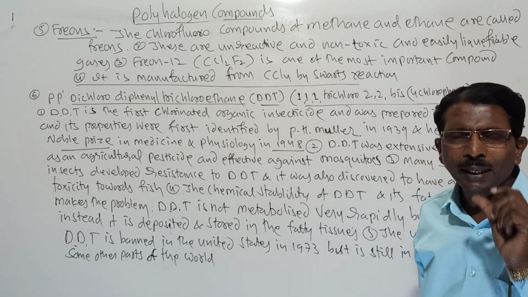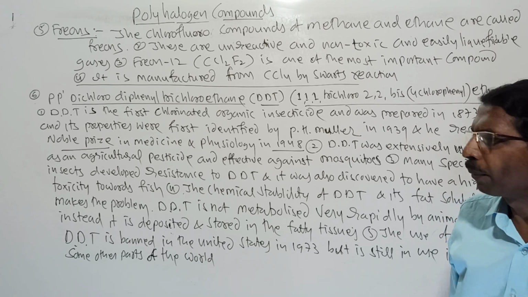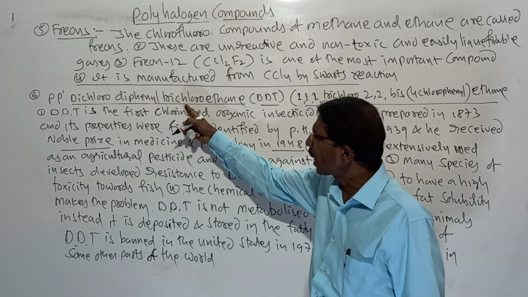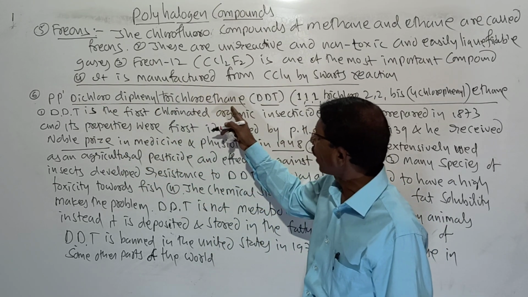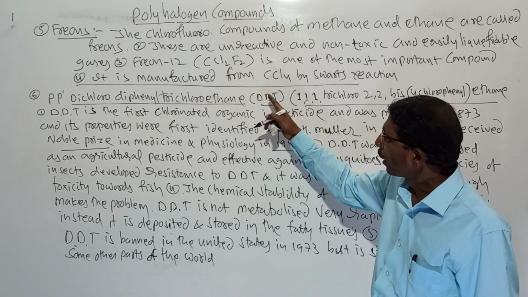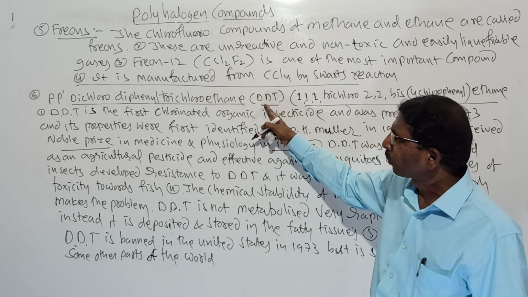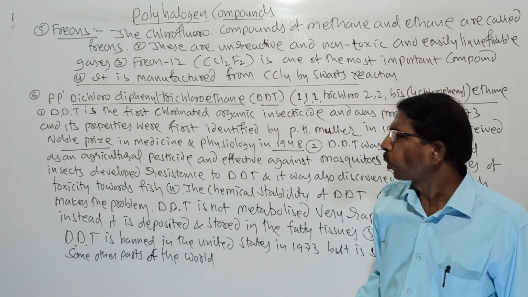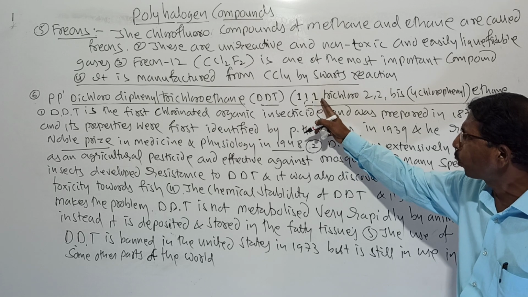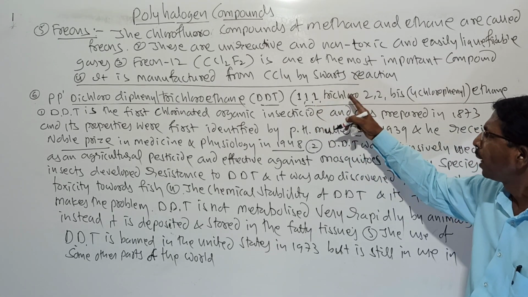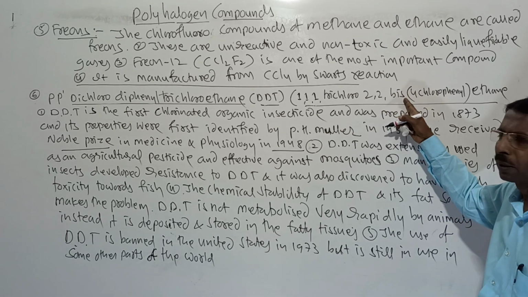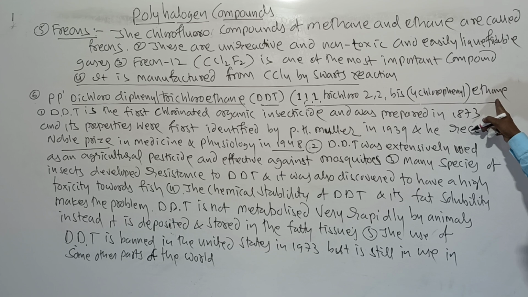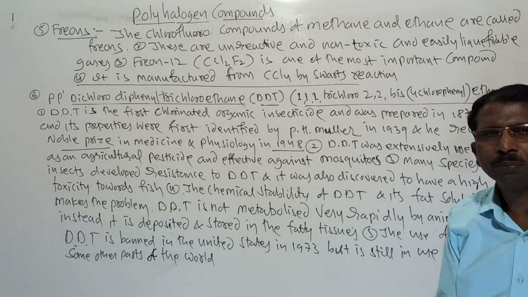Then coming to this very important compound, that is p-dichloro diphenyl trichloroethane, DDT, that is para dichloro diphenyl trichloroethane. Its IUPAC name is 1,1,1-trichloro-2,2-bis(4-chlorophenyl)ethane. It is the IUPAC name.